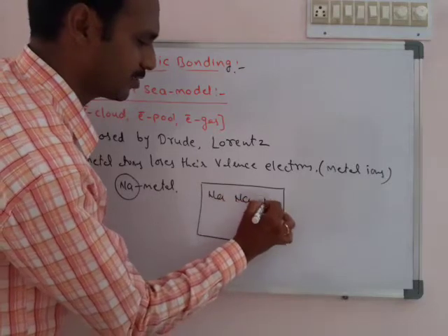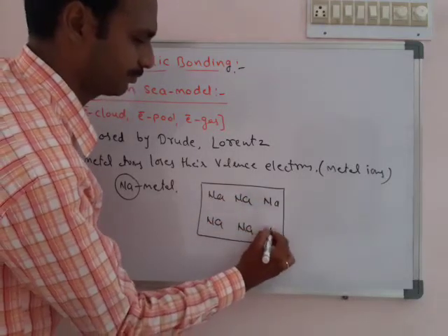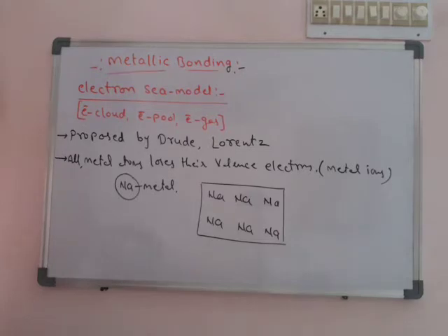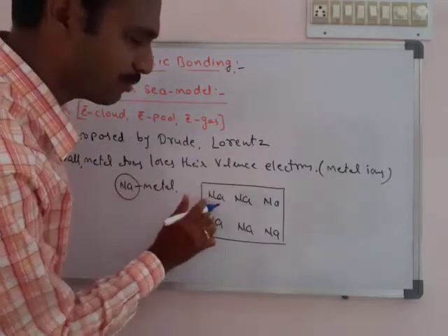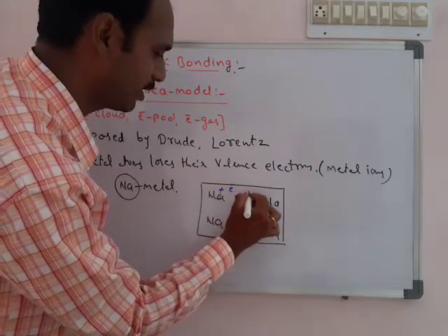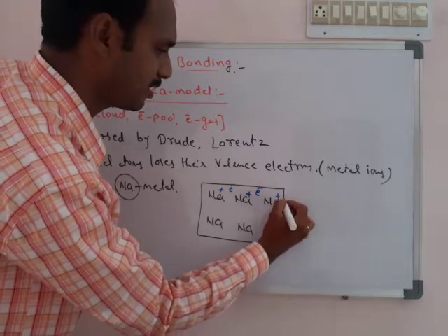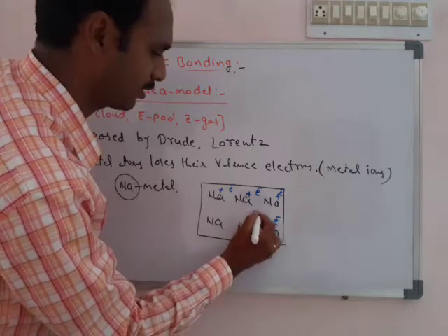So this is totally imaginary, just to understand the concept. For example, let's take 6 sodium atoms, a small part of the sodium metal, and apply this theory to it. Sodium loses one electron, so it becomes Na plus, losing 1 electron, becomes Na plus, and so on for each atom.